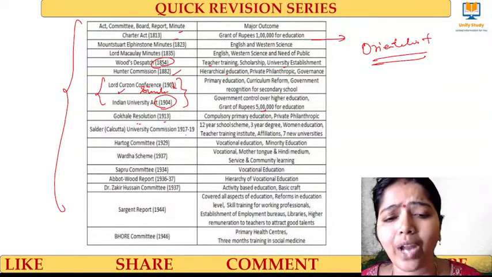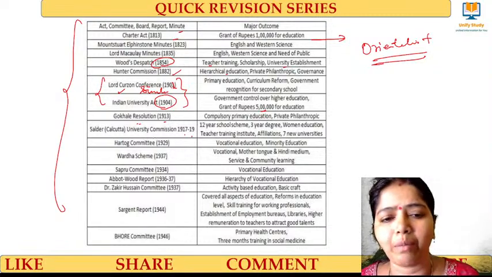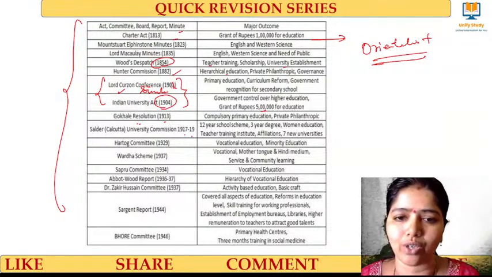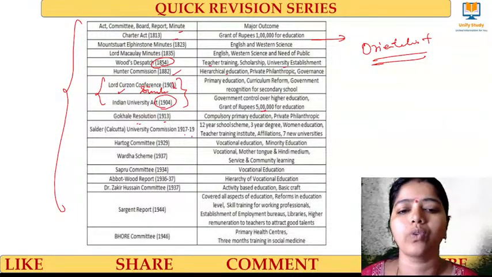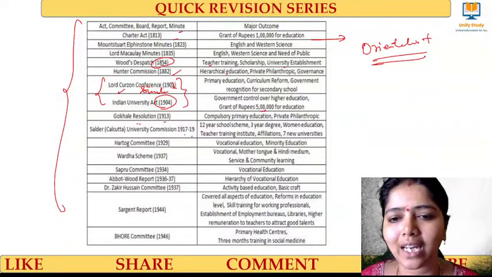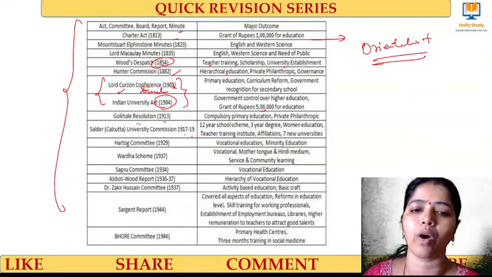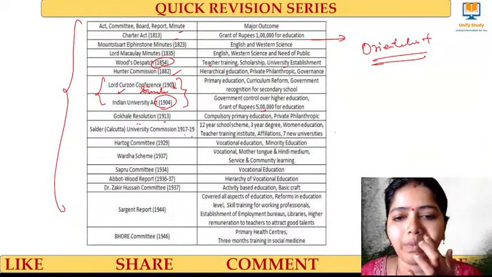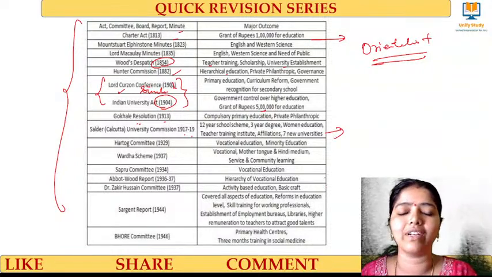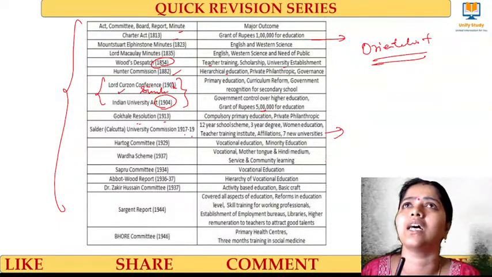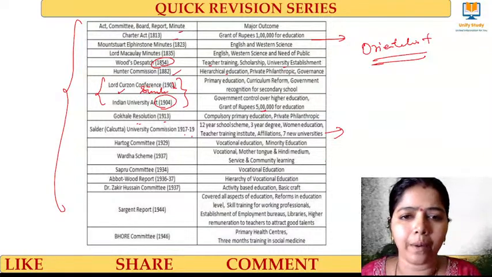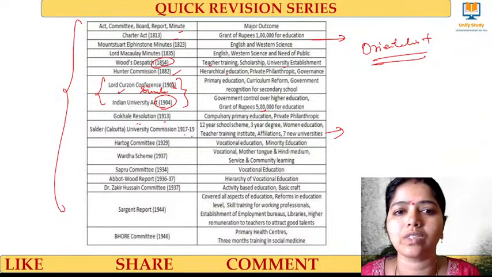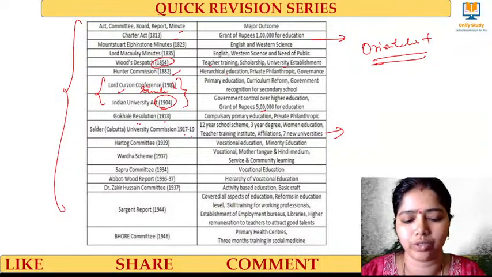And then, as I told you, the Sadler Commission was formed in 1917-19. That is mainly meant for colleges and higher education. The Sadler Commission worked on the 12-year school scheme, 3-year degree, and women's education. They focused on teacher training institutions and affiliation, and new universities were also built in these years, like Banaras, Delhi, Aligarh. So 7 universities were built out of the Sadler Commission.